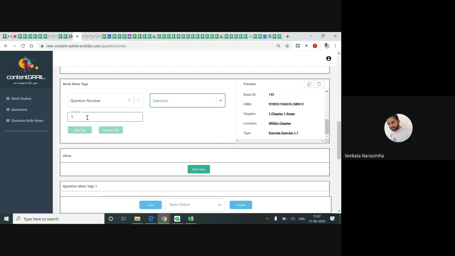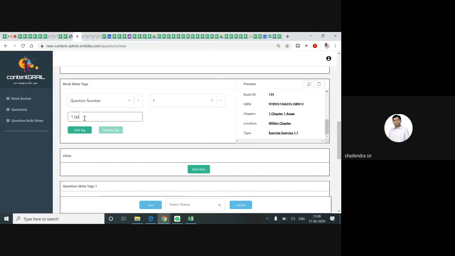But imagine under one question, there are 3 sub questions. Inside one question, there are 3 sub questions, A, B, C. And for the second question, there are another 3 sub questions. Understand it? So how many total questions are there? 6. Yes or not? 6. So in selection, I'm giving 1, and here I write 1A.